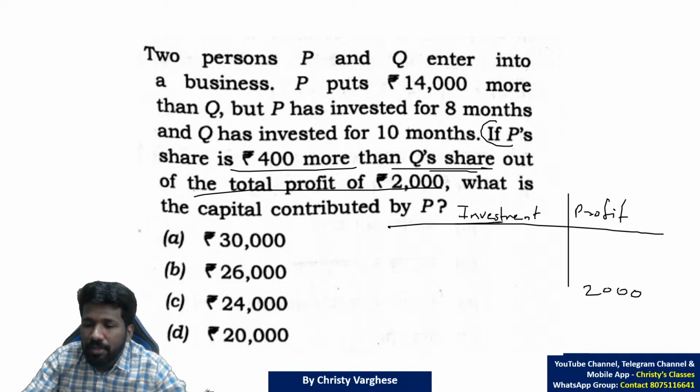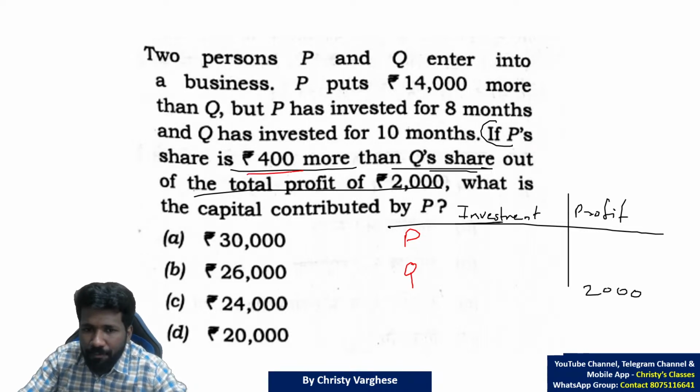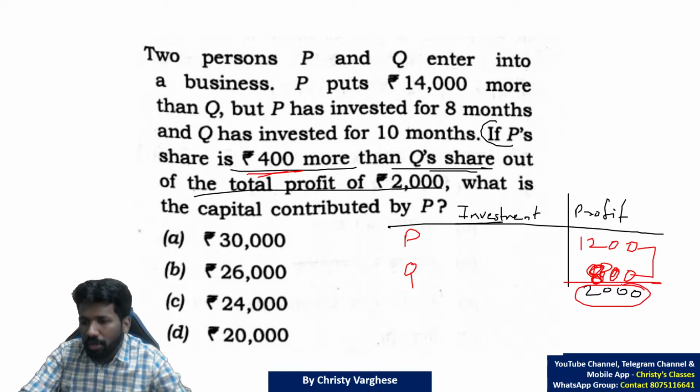We will write P and Q separately. The total profit is 2000. P's share is 400 more than Q's share. If Q's share is 800, then P's share will be 1200. So 1200 plus 800 is clearly 2000. Total profit is 2000.